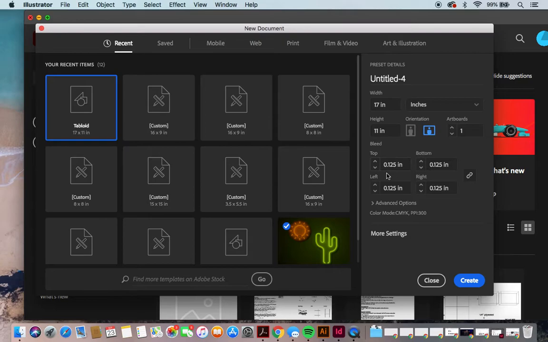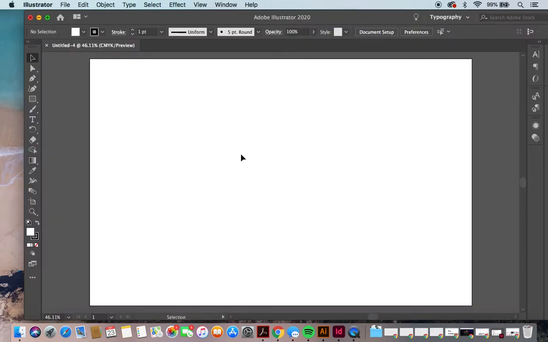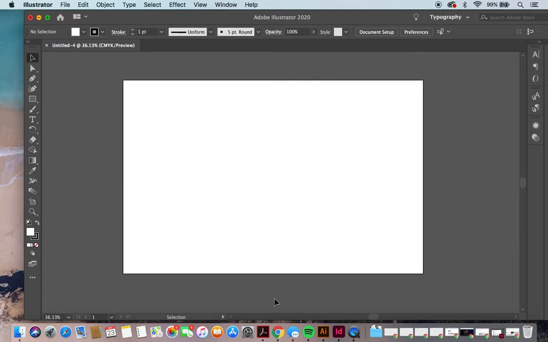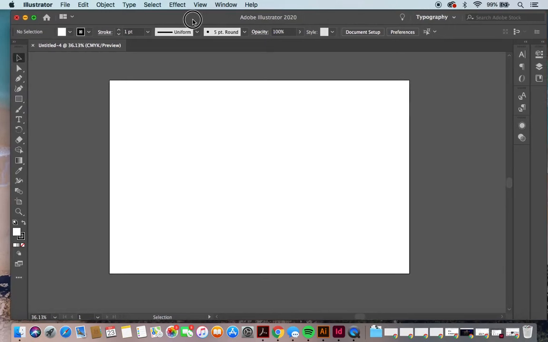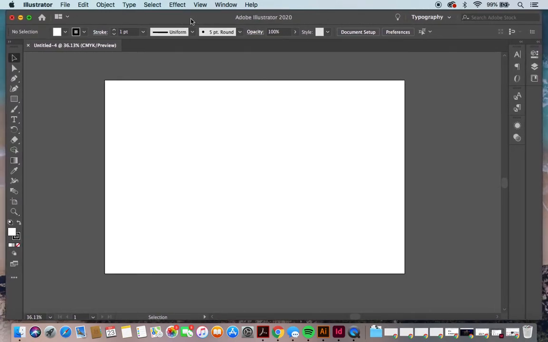I have a bleed of 0.125, but it's not totally necessary for this assignment, so I'm just going to go ahead and make that 0. Make sure that for the artboards, you just have one, and then go ahead and click on create. Now you have your artboard set up right over here. You'll notice that the Illustrator interface looks kind of similar to InDesign, but there's a little bit less going on.